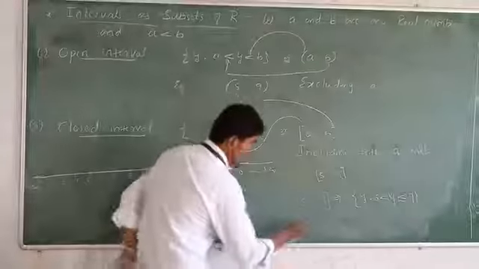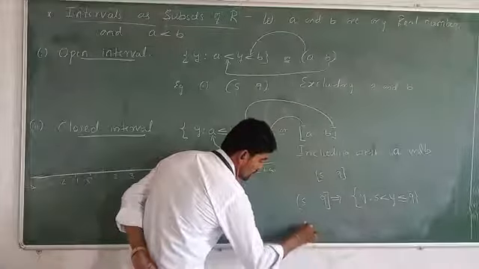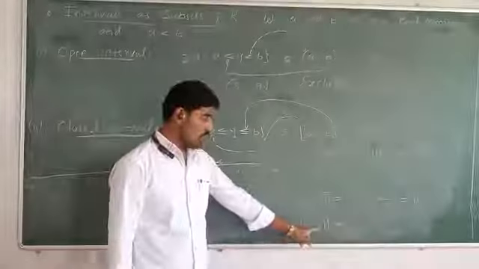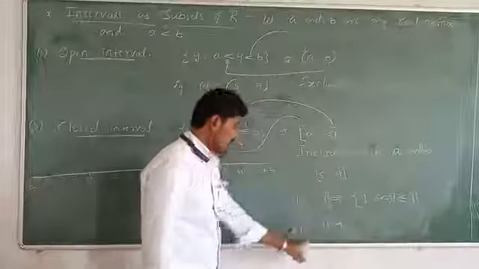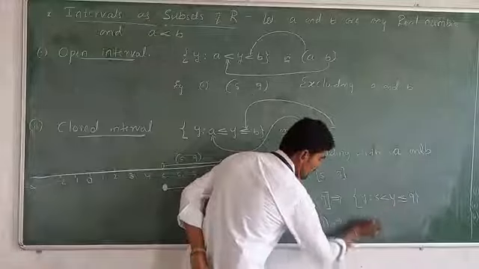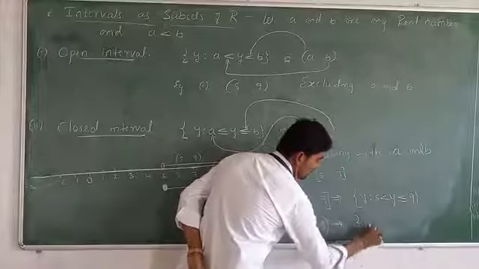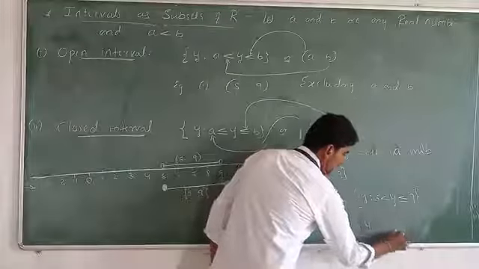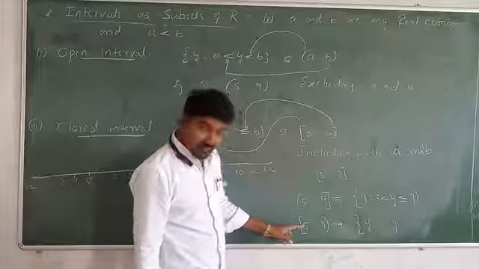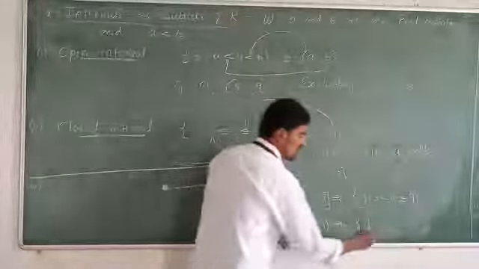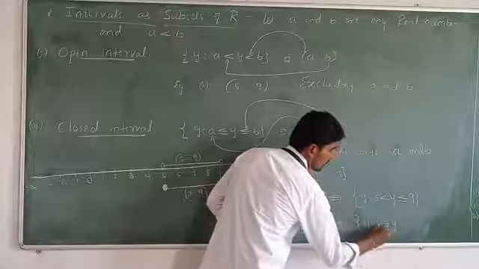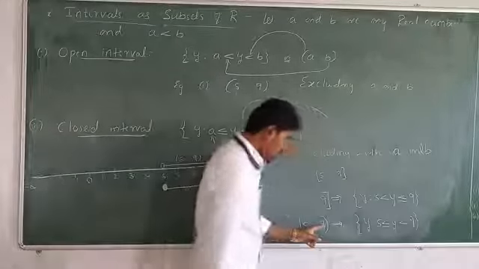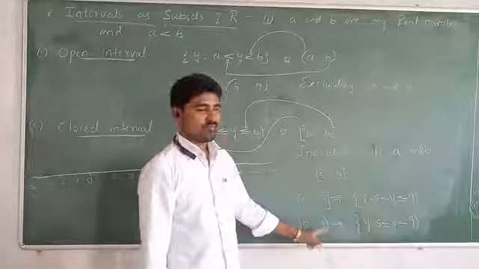And same thing, if you want to represent closed with 5 and open with 9 in set builder form: let all the elements of the set be represented by the letter y, and y should be greater than or equal to 5, since 5 is closed, and less than 9, because at 9 there is an open interval. I hope all of you understand.